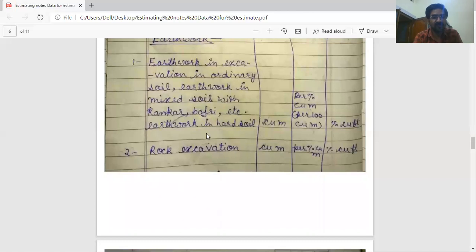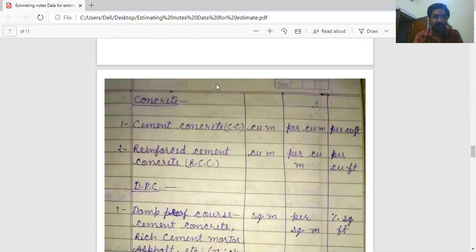Second is rock excavation, just like earthwork. Rock excavation is measured in cubic meter, and payment is per 100 cubic meter. Now concrete work. Under this category, plain cement concrete, CC, is measured in cubic meter and payment is per cubic meter, not per 100 cubic meter. Payment per 100 cubic meter is only for earthwork excavation and rock excavation.